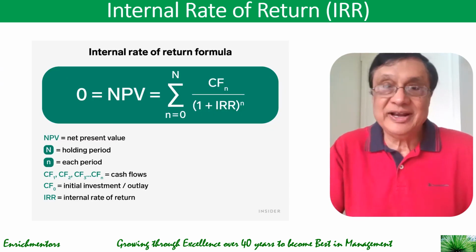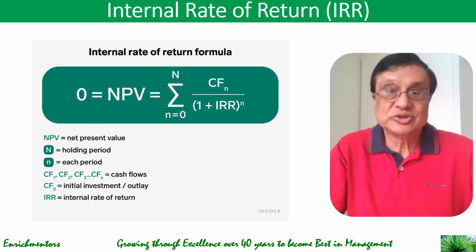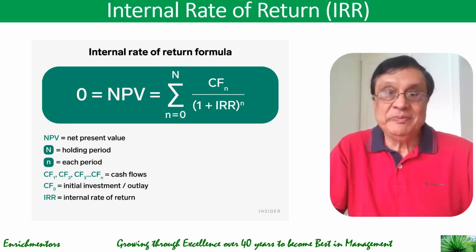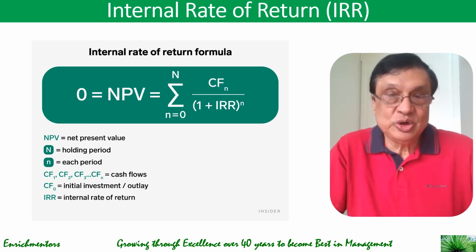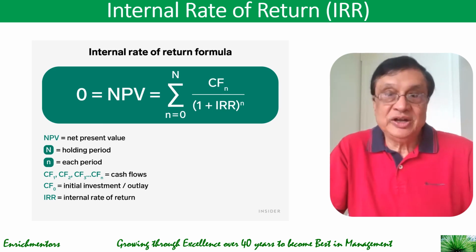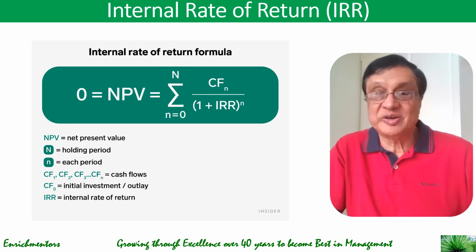Let's look at IRR. IRR is the discount rate at which the NPV of investment becomes zero. So it's related to NPV. You have the C's, you have the C zero, and then you use an assumed R, and then you iterate and see at what rate of return NPV becomes zero.